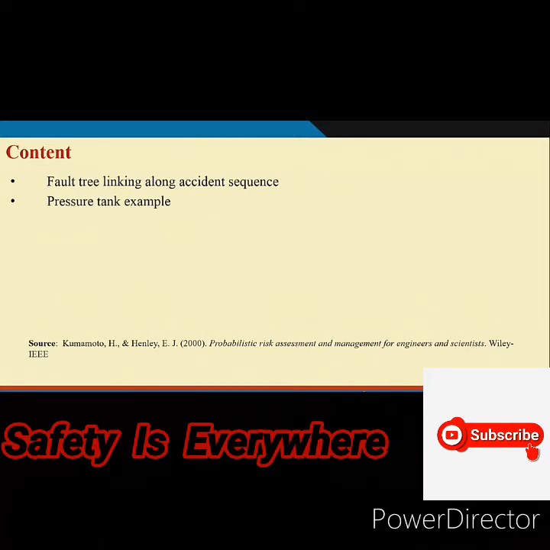That is why we are saying that fault tree is linked with accident sequence. Accident sequence will be developed using event tree, and at each node of the event tree, the success and failure of the protection measures, which are basically known as pivotal events, will be understood using fault tree. So, that is the first part.